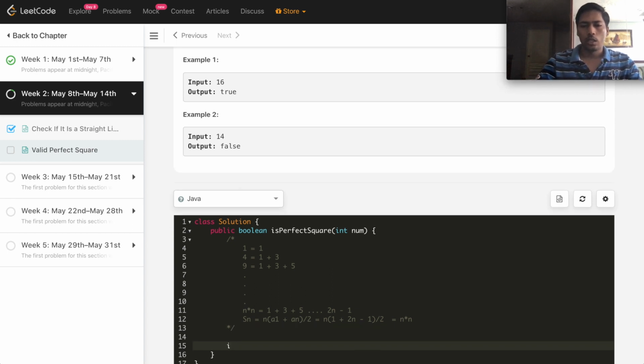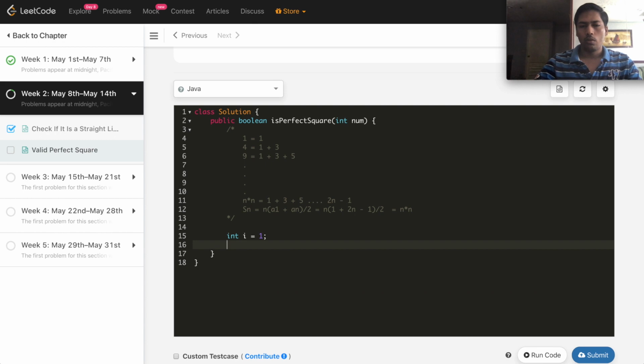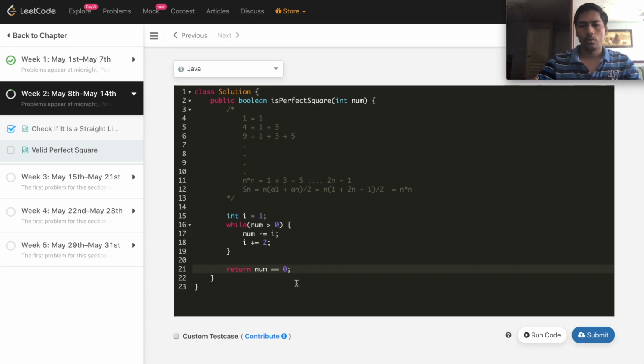In the code we can start with int i equal to 1, which is the first term of our AP. Now we can run the loop until num is greater than 0, and every time we reduce num by i, as num minus i, and we increment i by 2, because the difference of our AP is 2. In the end we can simply return whether num is exactly 0 or not. So this is the solution with the first approach.